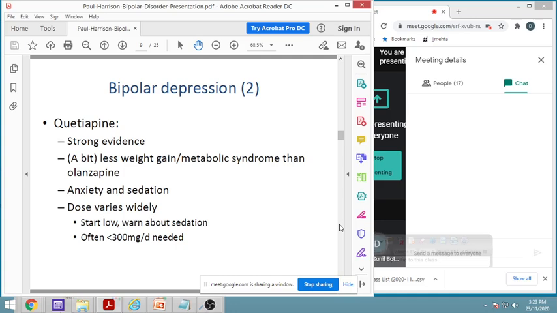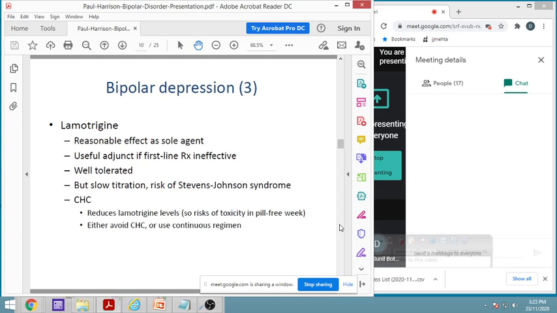Warn that about sedation: it should not be taken if the person is feeling sedated or sleepy, and the person should not do any important task like driving, etc., during the treatment of this quetiapine. Normal dose is less than 300 milligram per day.